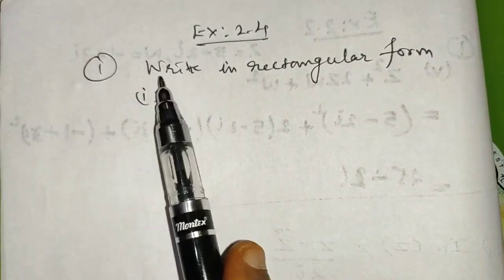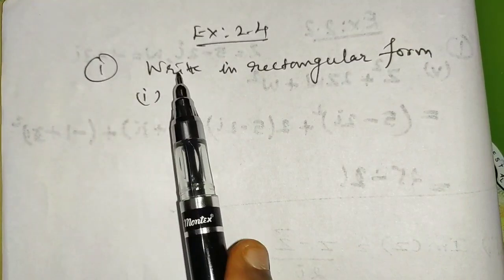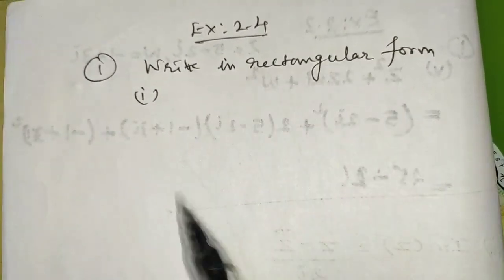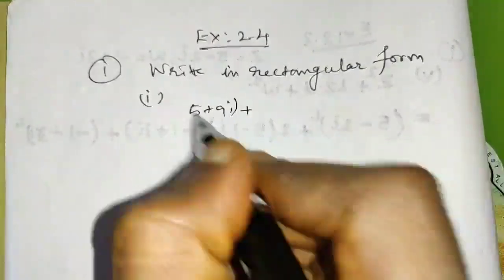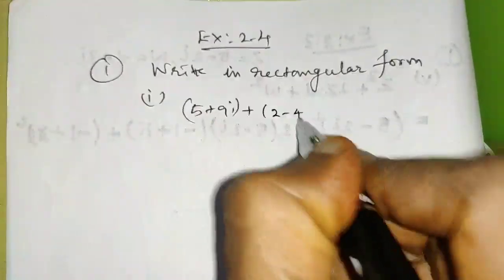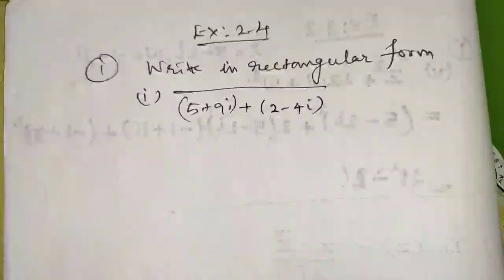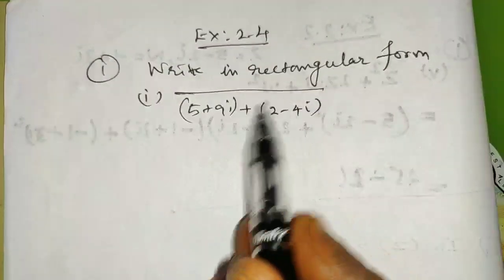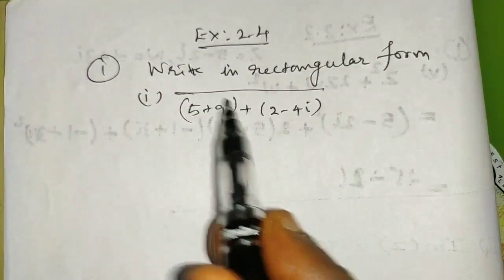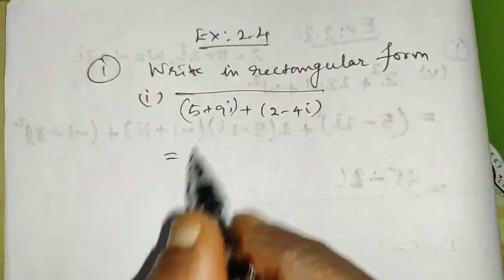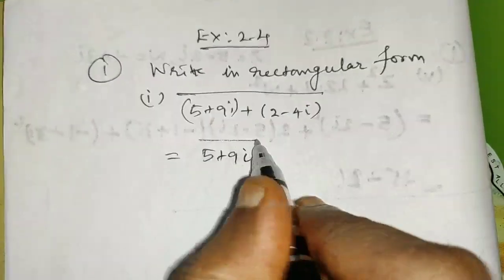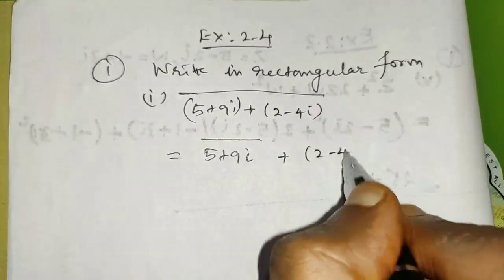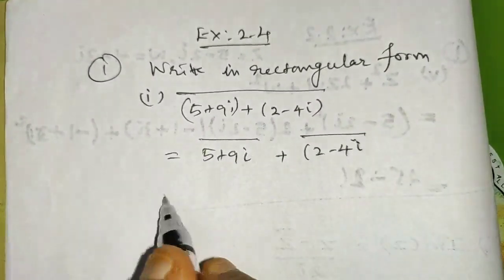Exercise 2.4, we are going to do the first sum. Write in rectangular form. This problem is (5 plus 9i) plus (2 minus 4i) whole bar. Here we have two complex numbers with the conjugate. So first, by the property, I am going to split this as (5 plus 9i) whole bar plus (2 minus 4i) whole bar.